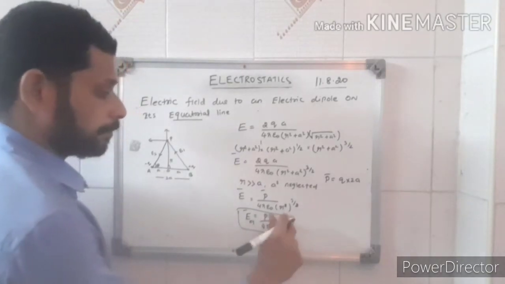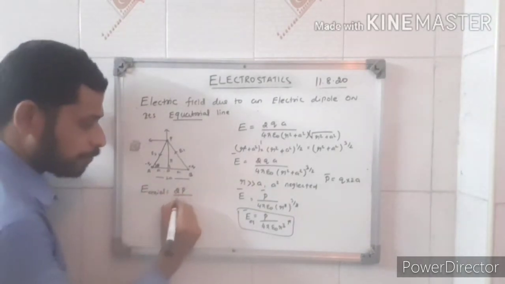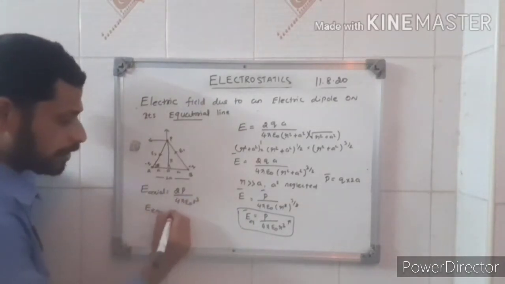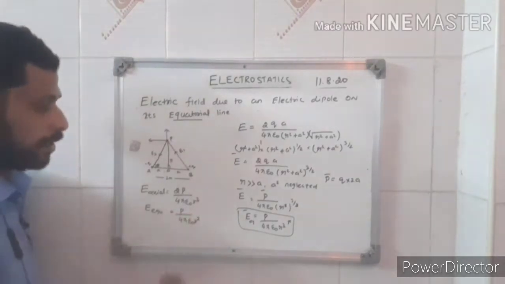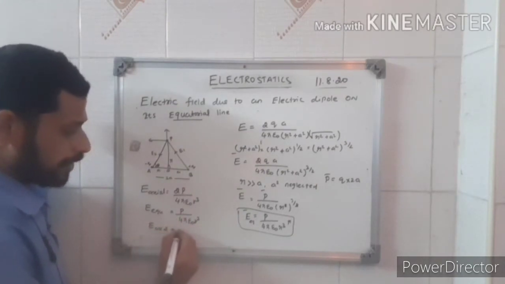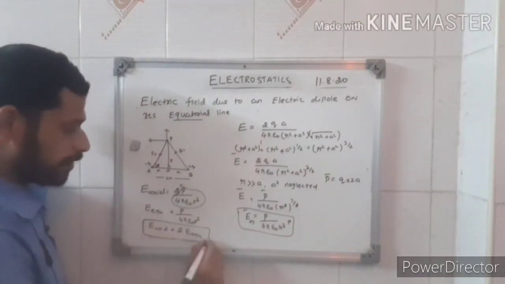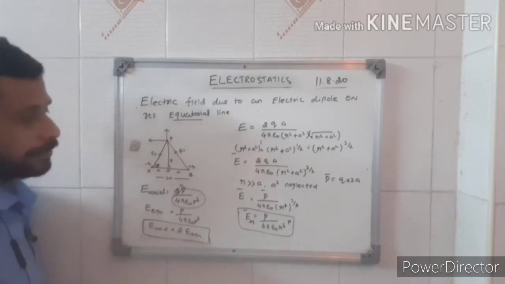Don't forget the P unit vector. For the axial line, E axial is equal to 2P by 4 pi epsilon naught r cube. E equatorial is equal to P by 4 pi epsilon naught r cube. So E axial will be equal to 2 times E equatorial. This is very important.